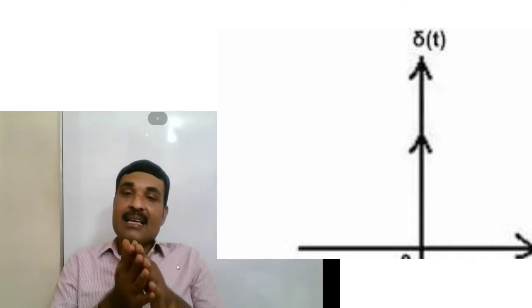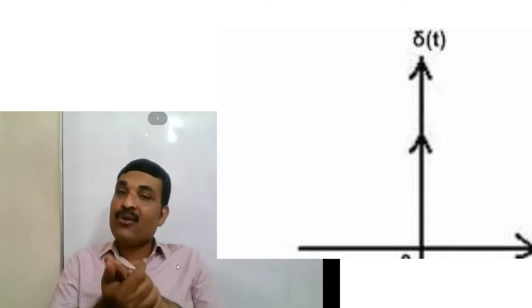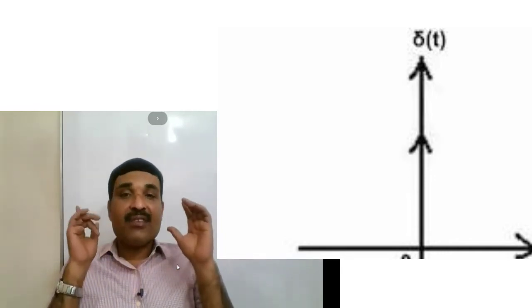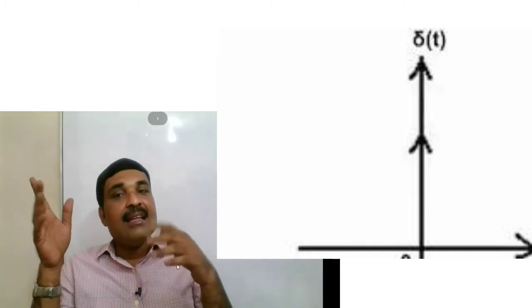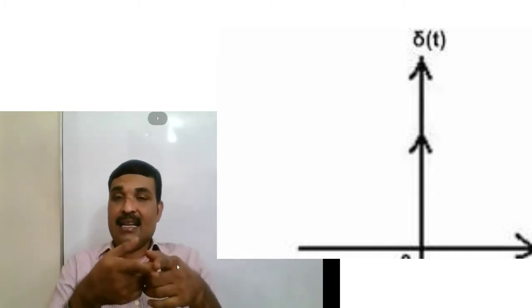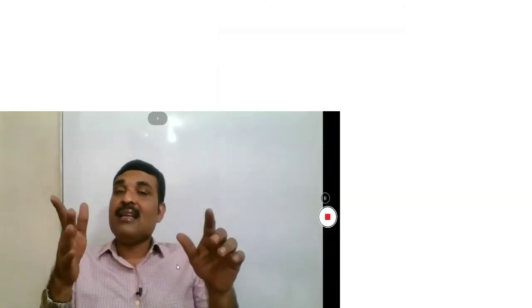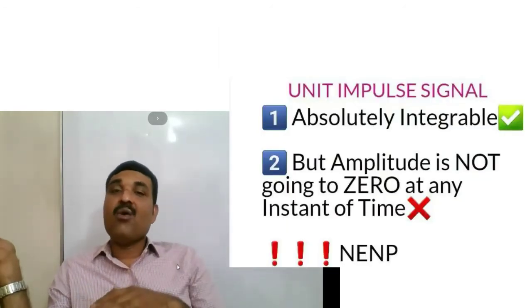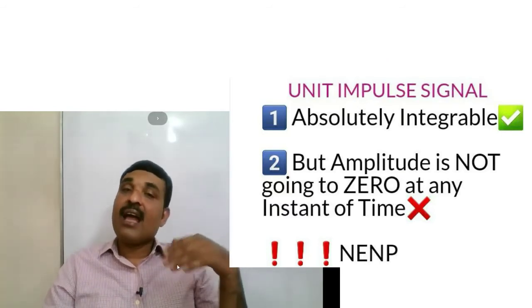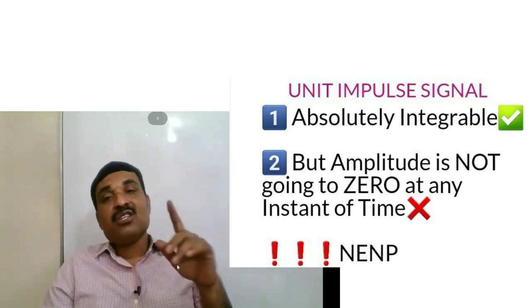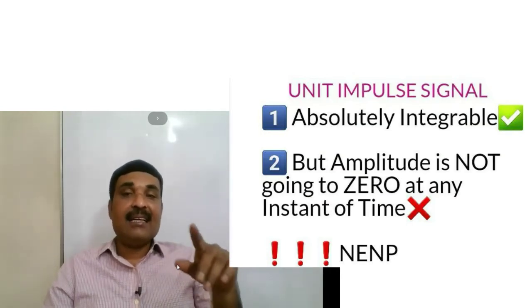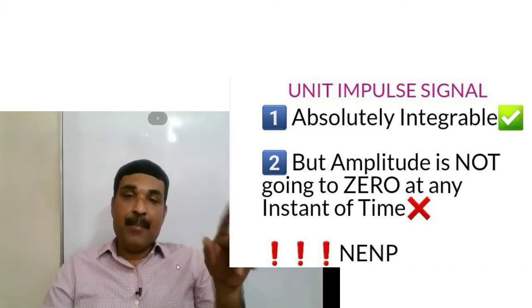but the signal never becomes 0. A signal is an energy signal if it is absolutely integrable, and it will be 0, or the amplitude of the signal will be 0 at some instant of time. Then we can call the signal an energy signal. In the case of a unit impulse signal, even though it is absolutely summable or absolutely integrable, it never becomes 0 for any instant of time. So it is neither energy signal nor power signal, that is NENP.